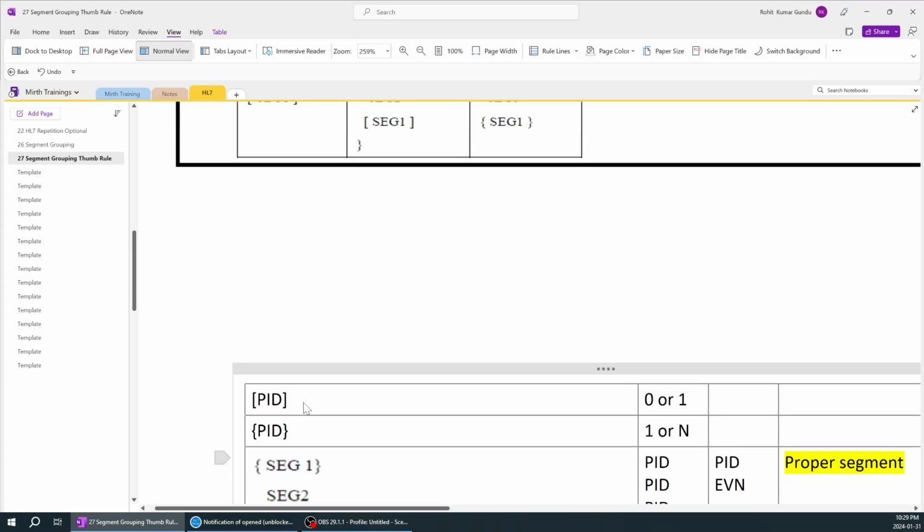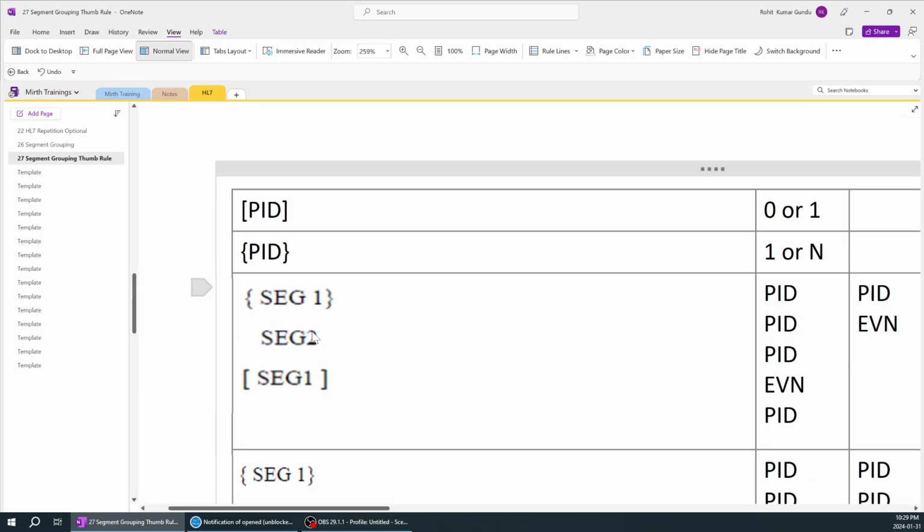You can see over here, is there a possibility of two segments getting repeated? Segment one should be at least once, so it already came. We'll remove all this. I want to bold it. Segment two is at least once because it doesn't have any bracket, so I'll bold this too. Again, segment one is optional. It can repeat or not, but there's a pattern of PID EVN everywhere. So it is proper segmentation.